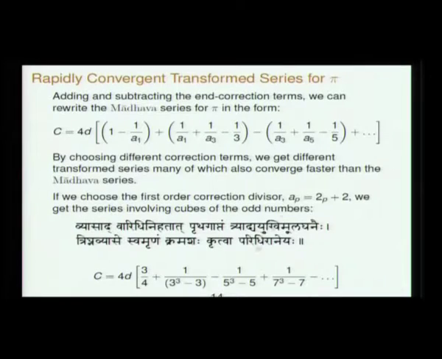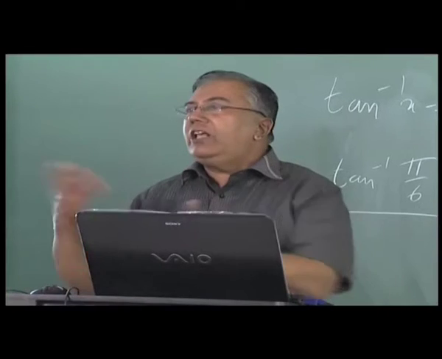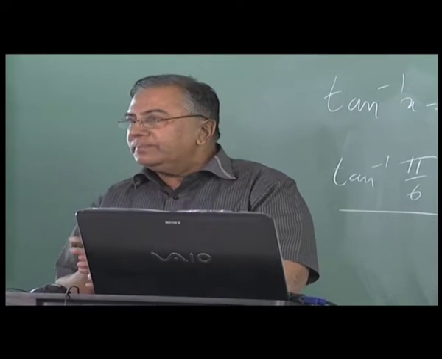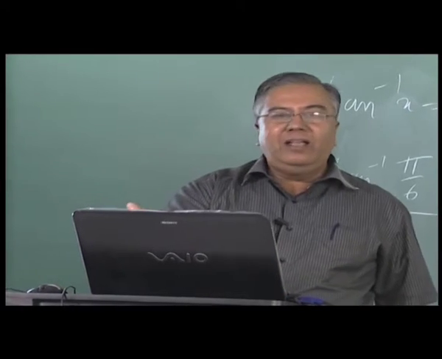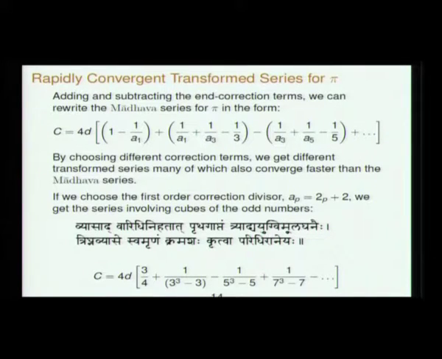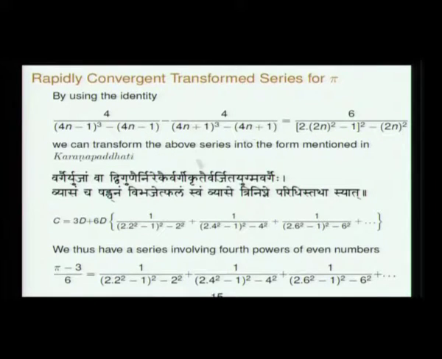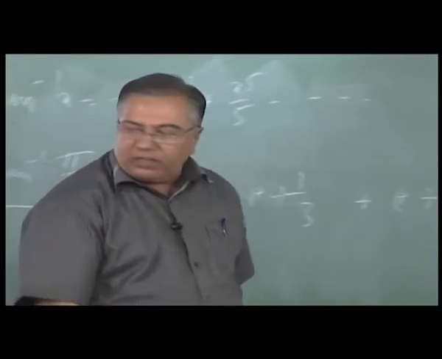Here, as you can see, while the Madhava series goes like odd numbers in the denominator, this series is going like cubes of odd terms in the denominator. Obviously it is faster converging, and this has taken into account the lowest order correction term 2p plus 2. Anyway, before that there is another transformation that you can do, and that transformation is done in Karana Paddhati, one of the later works on astronomy.